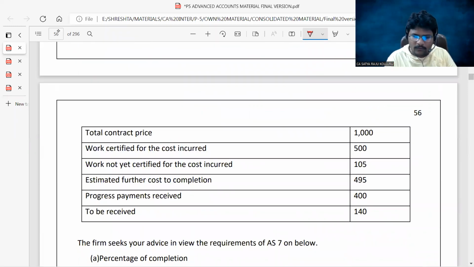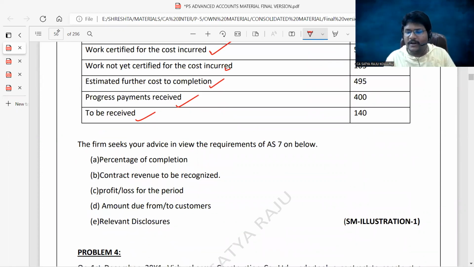If you check here, work certified, work not yet certified, estimated further cost for completion, progress payments received and to be received. I actually discussed so many questions in the classroom problem, but they asked only two questions: contract revenue to be recognized, and profit or loss for the period. One additional thing they also asked: provision to be recognized.